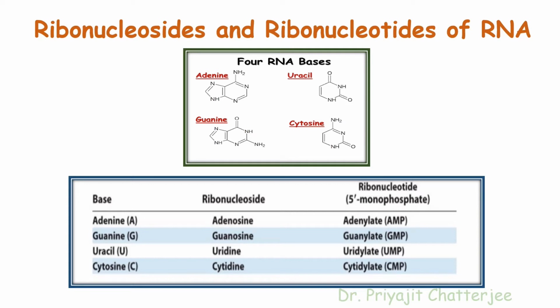When the nitrogen base is uracil, the ribonucleoside will be uridine and the ribonucleotide will be uridylate or 5' uridine monophosphate. When the nitrogen base is cytosine, then the ribonucleoside will be cytidine and the ribonucleotide will be cytidylate or cytosine 5' monophosphate.